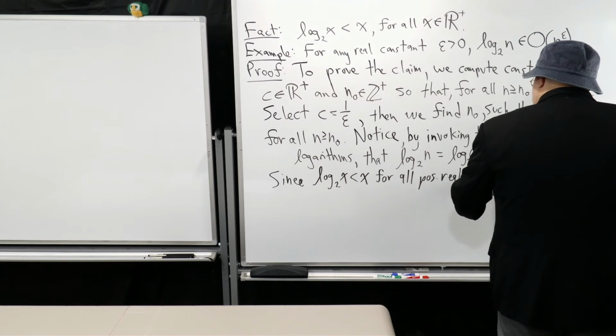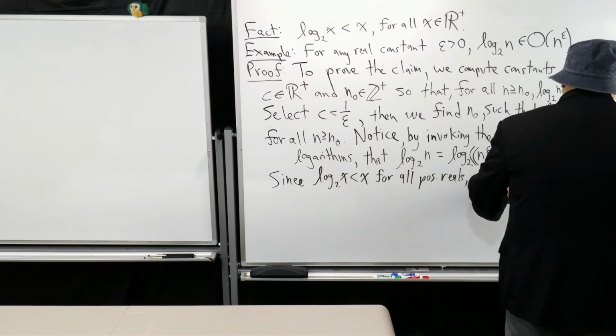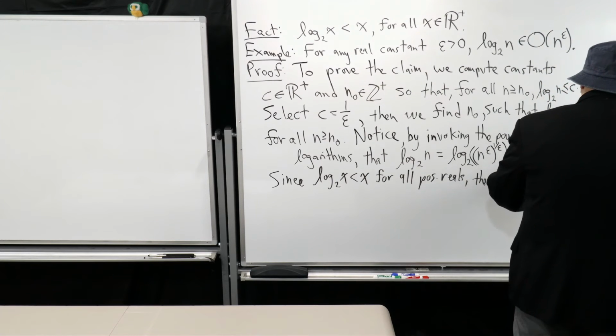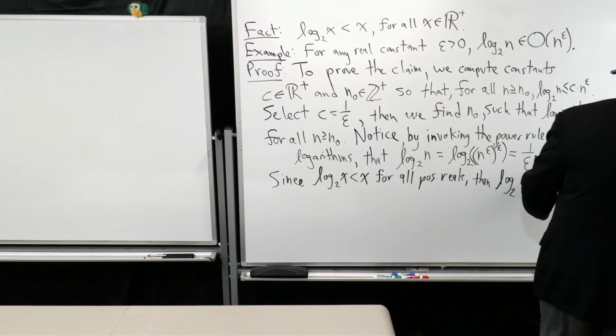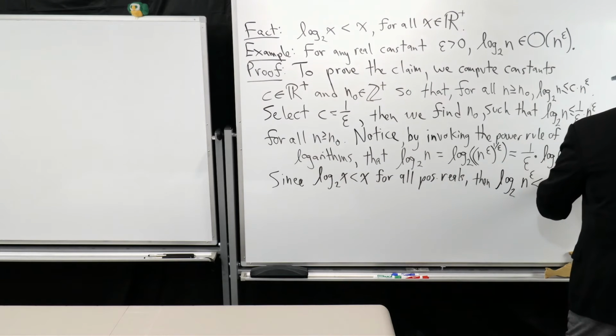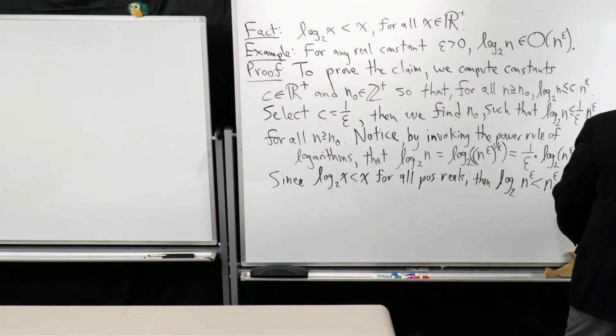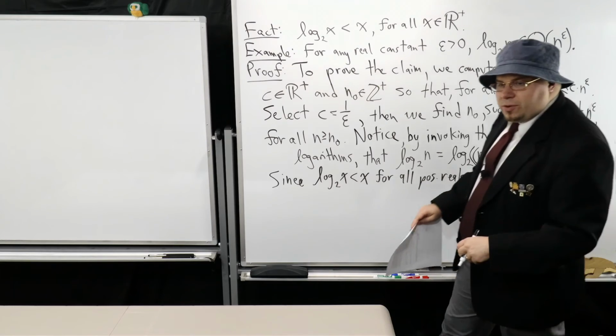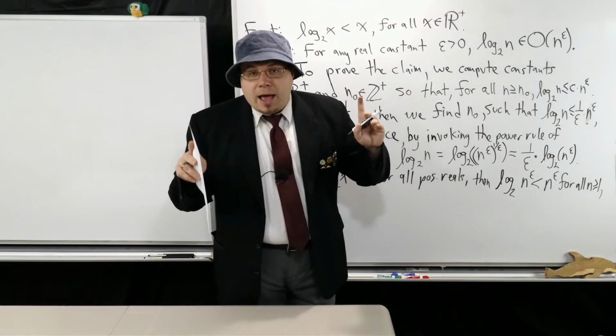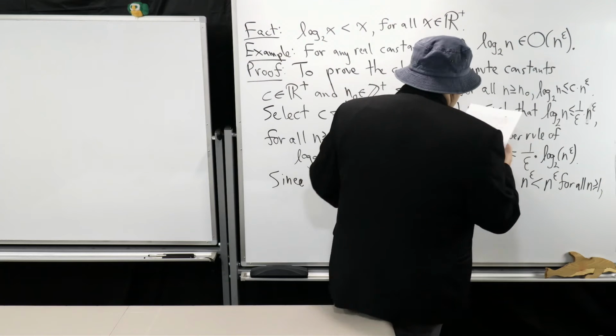Then log base 2 of n to the epsilon is less than n to the epsilon for all n greater or equal to 1. And the following has to be true.